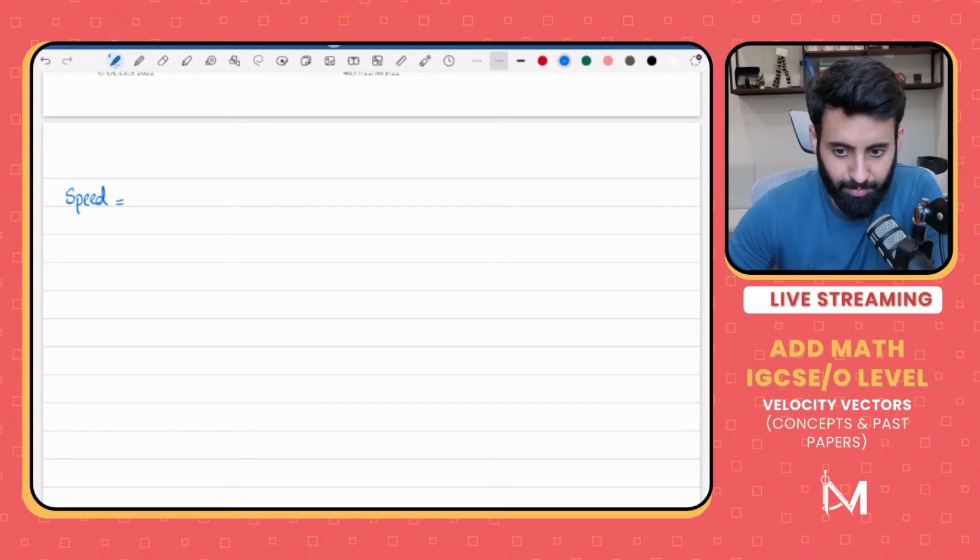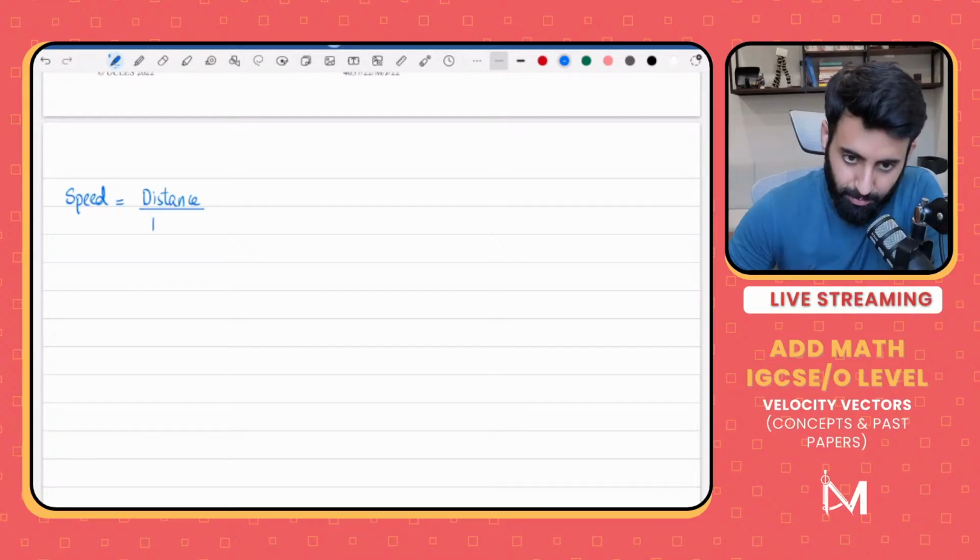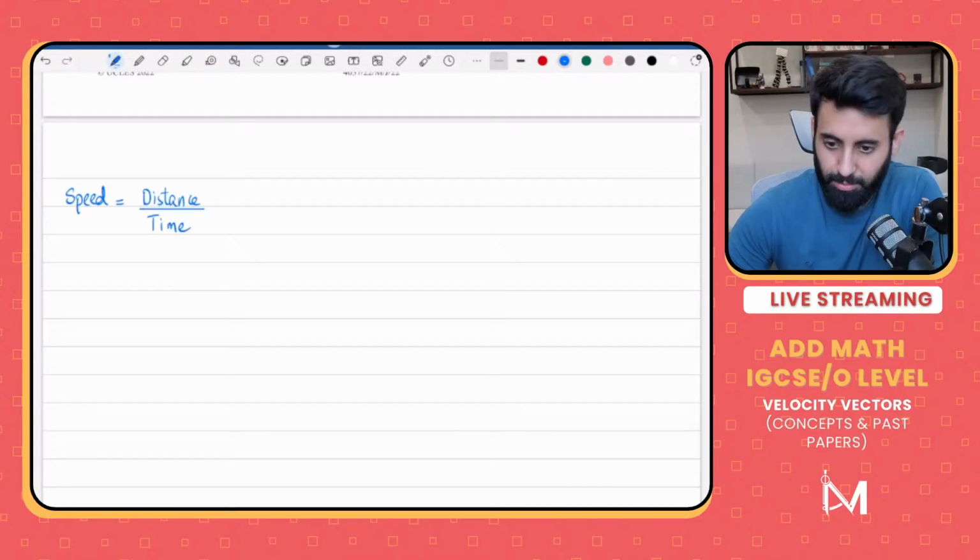So speed is equal to what? Speed is equal to, remember, distance upon time. Okay, speed is equal to distance upon time.